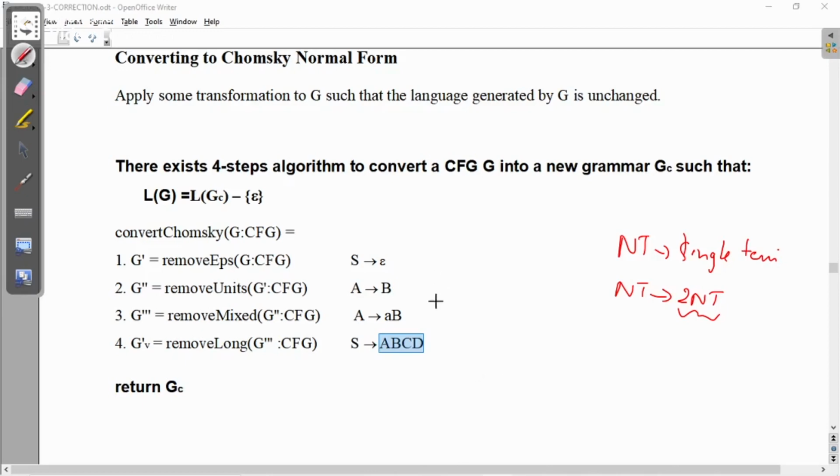Obviously these kinds of rules will be part of the normal CFG. Then, after applying all these steps one after the other, you have to return the Chomsky normal form grammar. That is, the grammar which is in Chomsky normal form needs to be returned. Let's see the next step. Not the next step exactly, let's see the first step in detail.